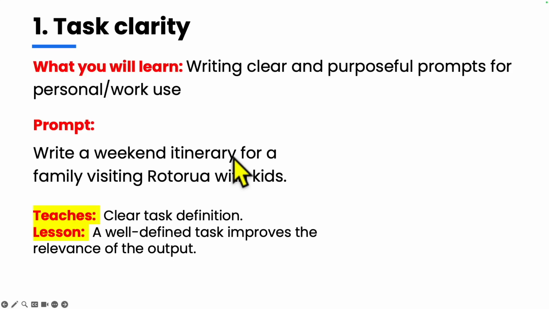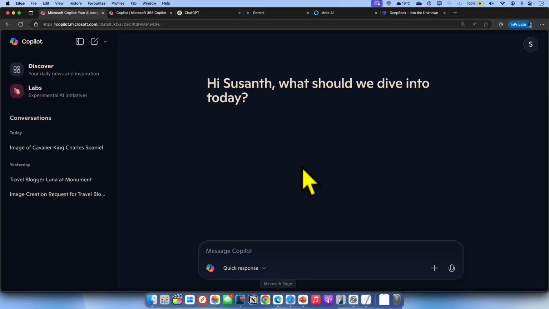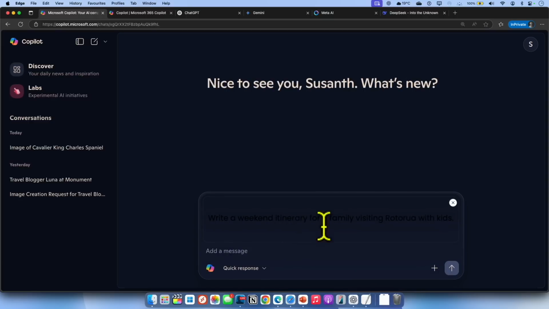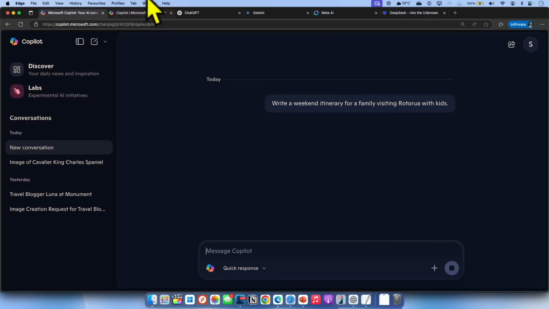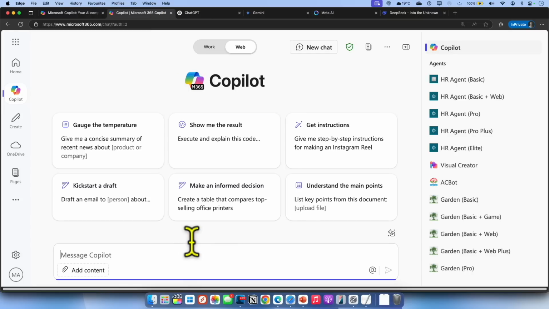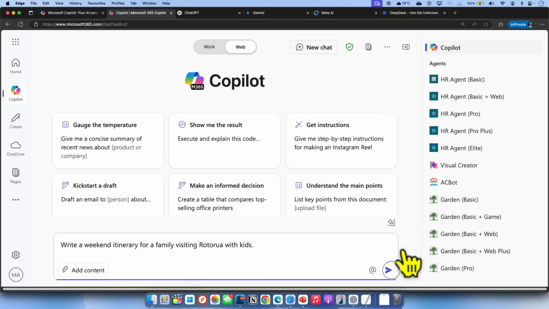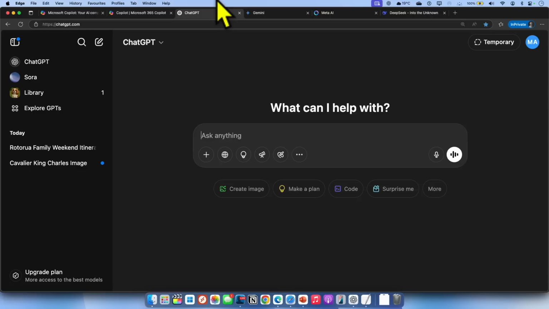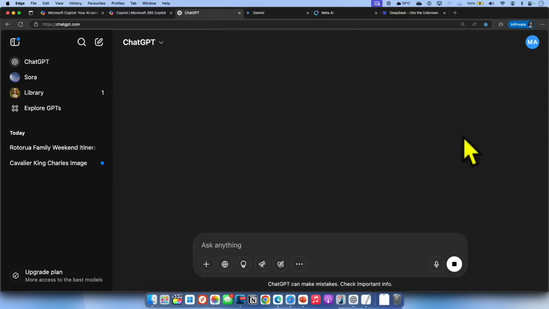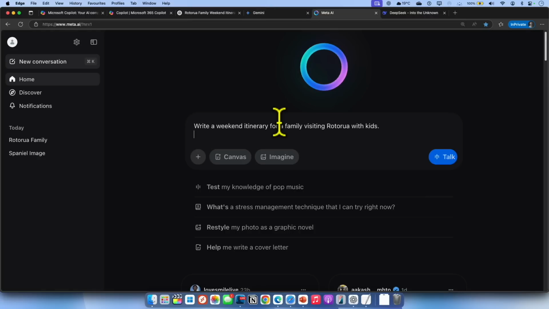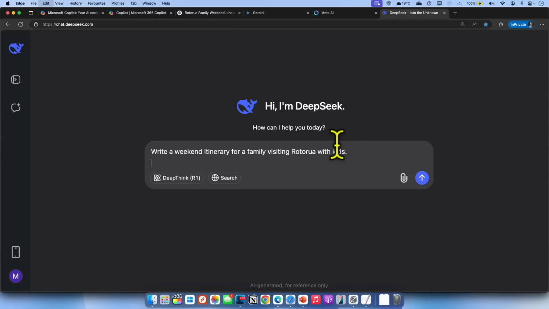All right, let's copy this prompt, and we are going to use multiple models here. We are not doing any model comparison. That's not the objective here. All we are doing is learning the prompting techniques. Just for the first example, I'm going to run this in different models. First, you have seen I've run it in Copilot personal. This is the Copilot work version. This is ChatGPT. This is Google Gemini, Meta AI, and DeepSeek.